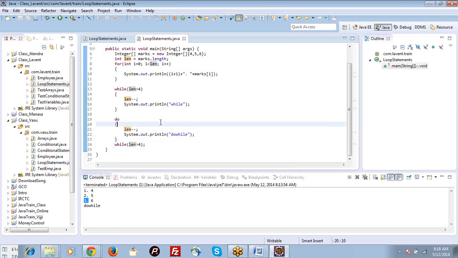So if you want to run a block of statements at least once, then you will go ahead with do while loop. Irrespective of the condition, do while loop will execute the block of statements once, then it will start evaluating the condition, unlike while loop. In while loop, the first time itself it will evaluate the condition. In do while loop, from the second time onwards it will evaluate the condition. First time, it will blindly execute the group of statements you have given. That is the difference between for, while and do while. Okay, Swati? Yeah, I got it.